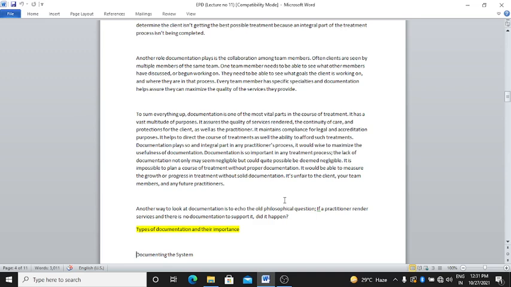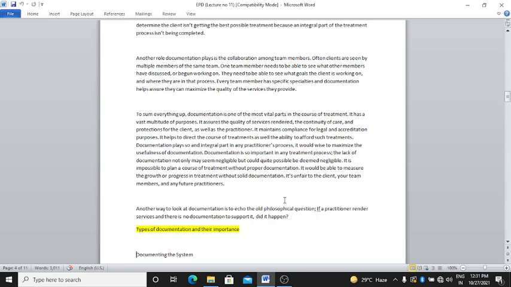Okay, documentation plays an integral part in any practitioner's processes. It would be wise to maximize the usefulness of documentation. Documentation is so important in any treatment process. The lack of documentation not only may seem negligible but could quite possibly be deemed negligent.